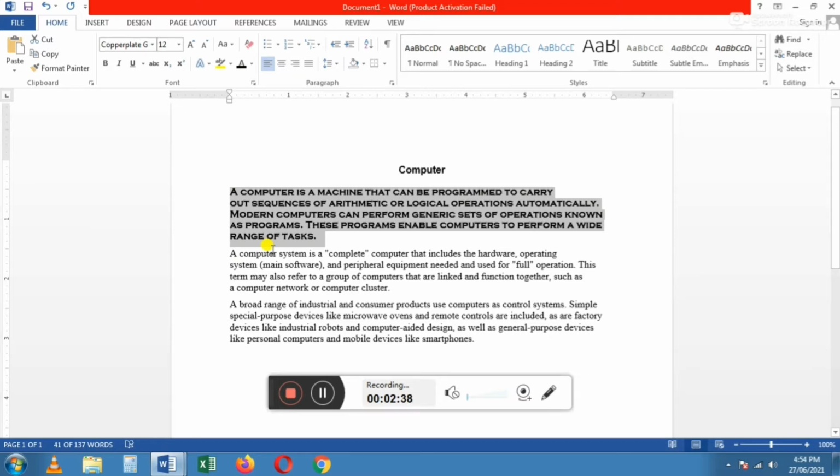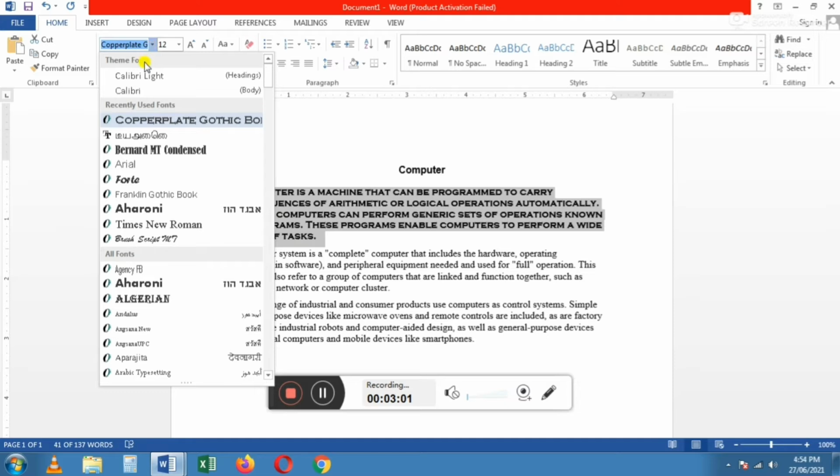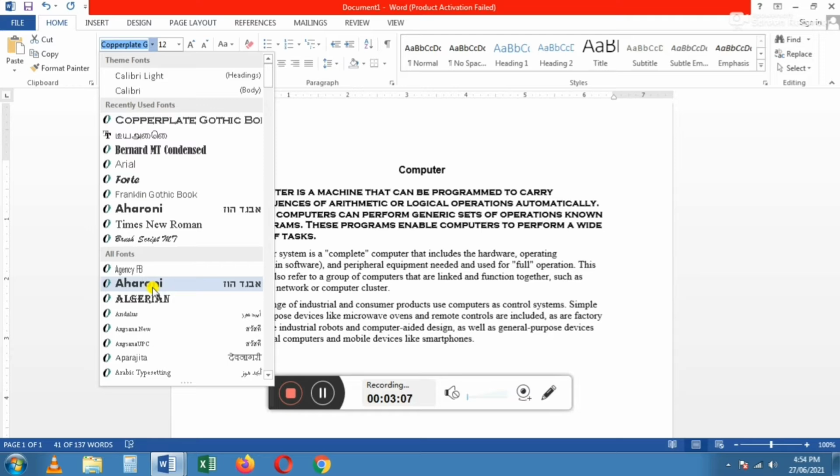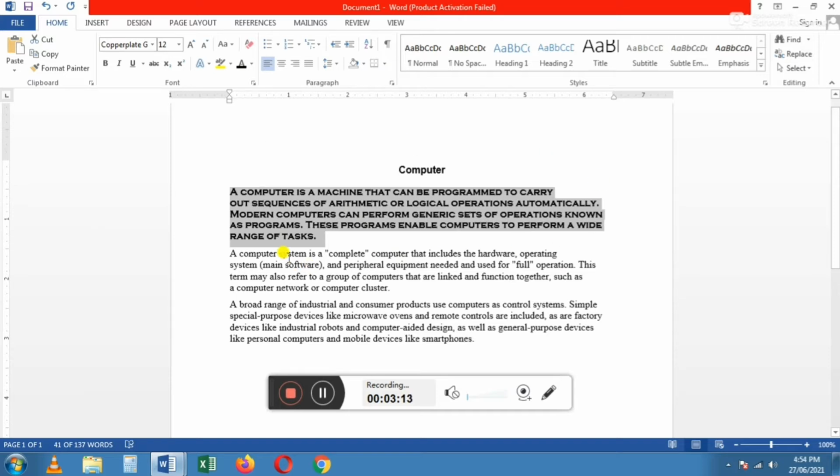How to change the font style? First, you have to select what you want to change. Then go to the down arrow next to the font name, and the list will open. The list contains more options. You have to choose any one. After choosing, the selected text will be changed. That is the steps for changing the font style. Could you understand, children? Okay.